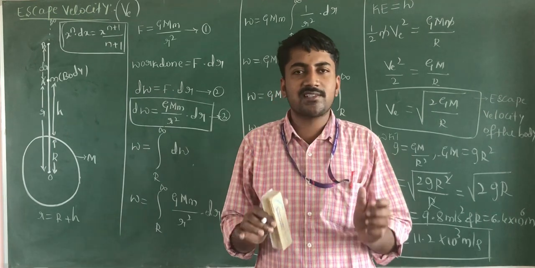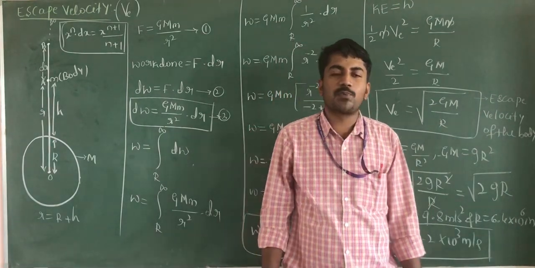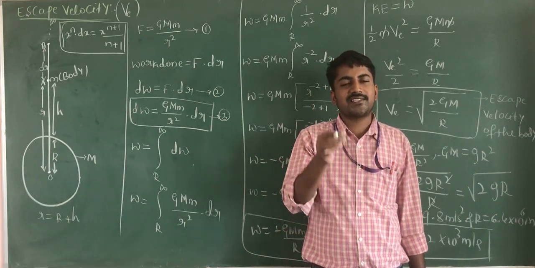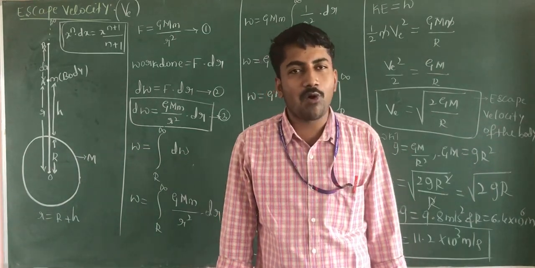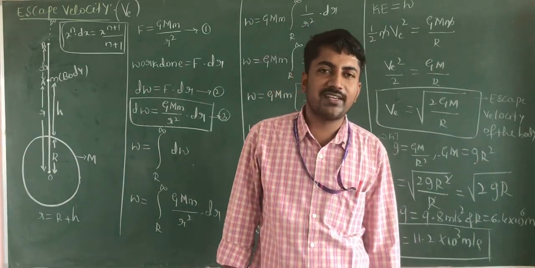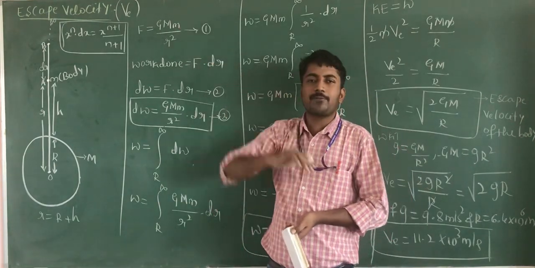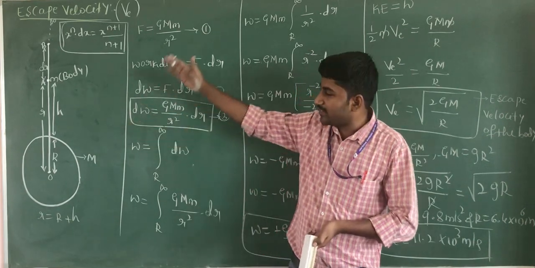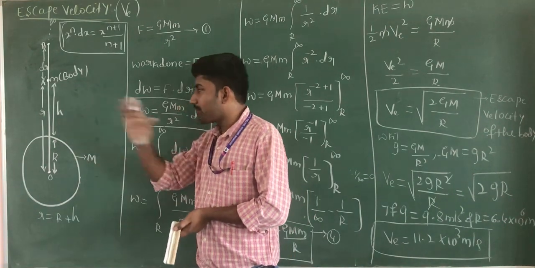Escape velocity is the velocity with which the body is projected such that the body escapes from the gravitational pull of the earth. It is the minimum speed of the body which may be thrown upwards so that it just may escape from the gravitational pull of the earth. When you calculate the escape velocity, consider capital M as the mass of the earth, and R as the radius of the earth.